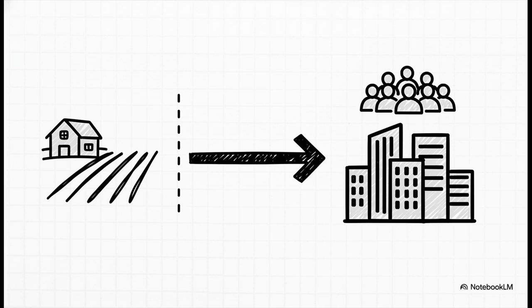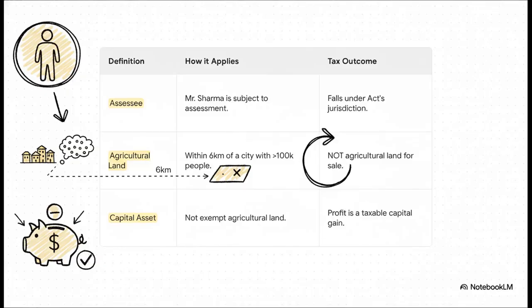Let's apply the law. Okay, let's walk through this step by step. First, is Mr. Sharma an assessee? Yes, absolutely, the act applies to him. Second, is his land considered agricultural for the purposes of the sale? Well, the city's population is over 100,000. That means the disqualification zone is 6 kilometers. His land, at 3 kilometers away, falls squarely inside that zone. So the outcome is crystal clear. This is not exempt agricultural land, which means it remains a capital asset, and the profit is a taxable capital gain.